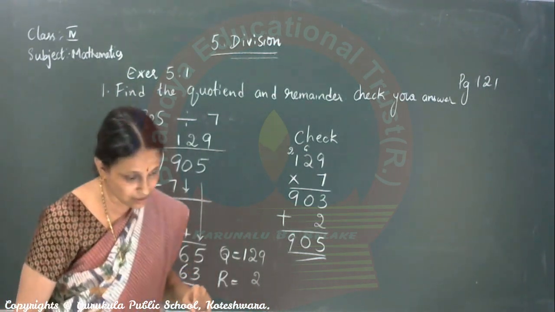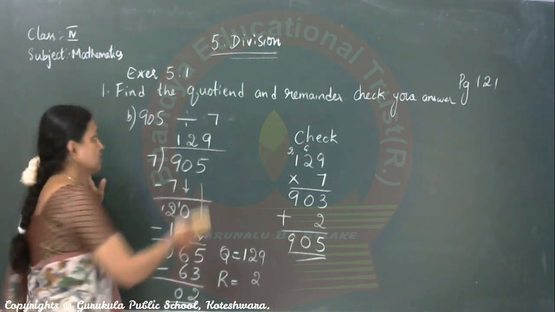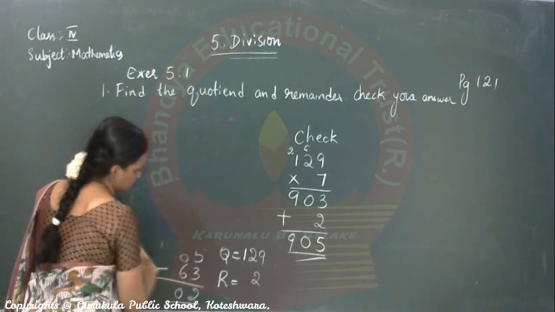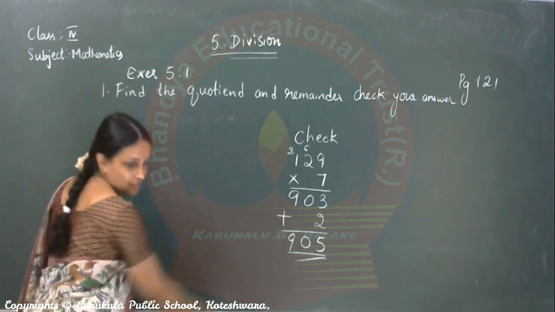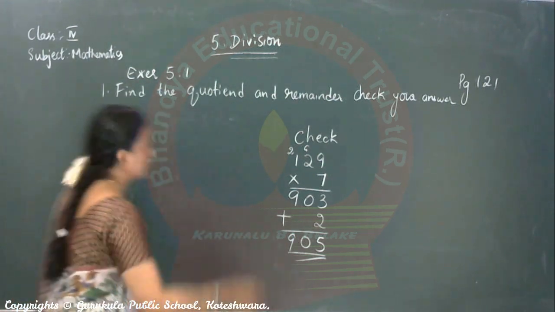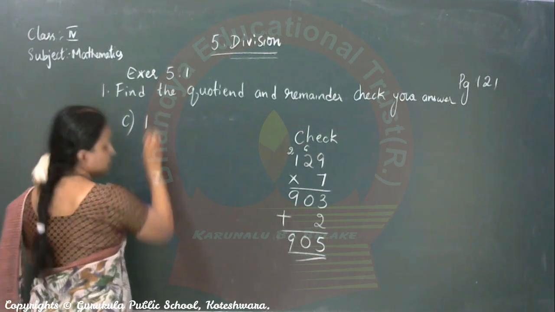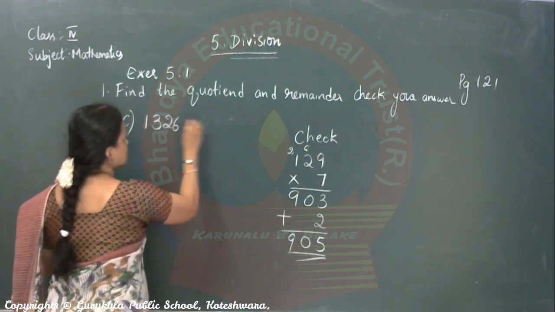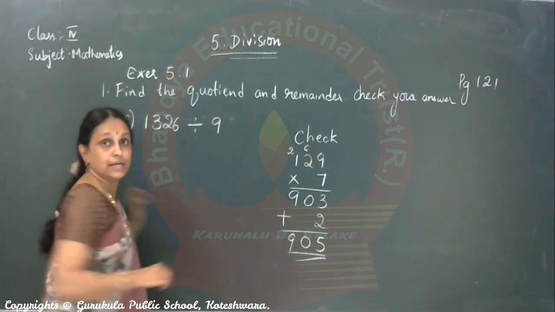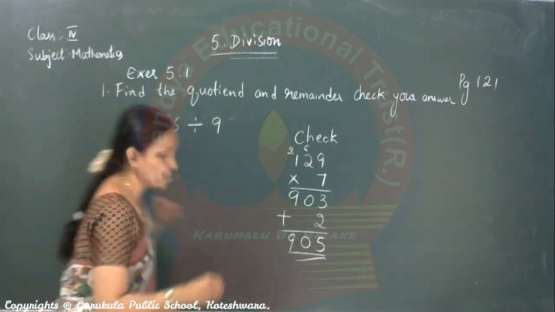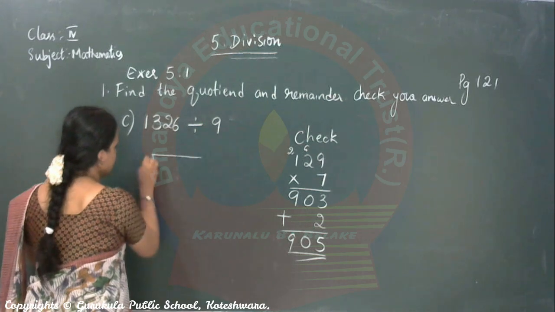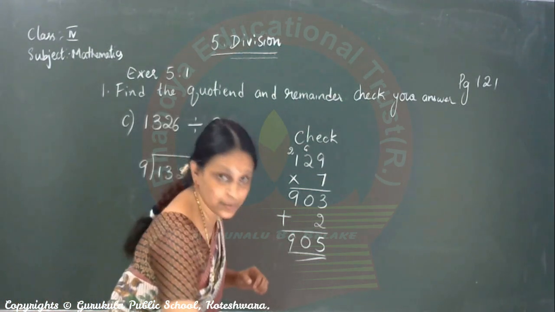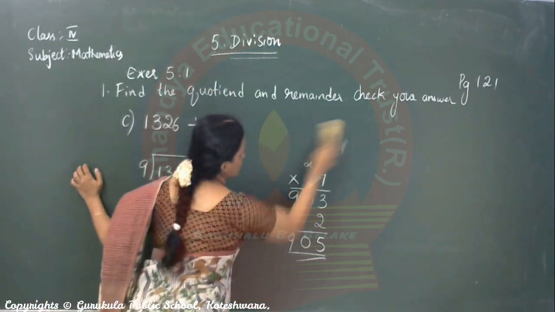Just see which is the third sum. 1326 divided by 9. Yes, start solving. Again, 9 ones are tables. Start telling 9 ones are.